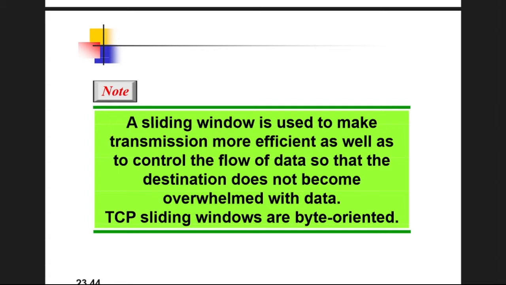In the window we need to store all those data, and there should be some predefined window size. Whatever data is inside the window must be transmitted first, and it should be received by the receiver, and an acknowledgement should be provided by the receiver. After that the window should slide to the next data, and the next data can be sent. So this is actually used for flow control purposes.